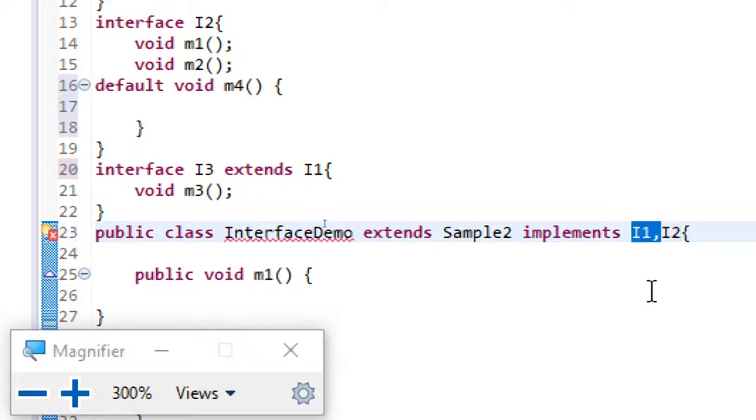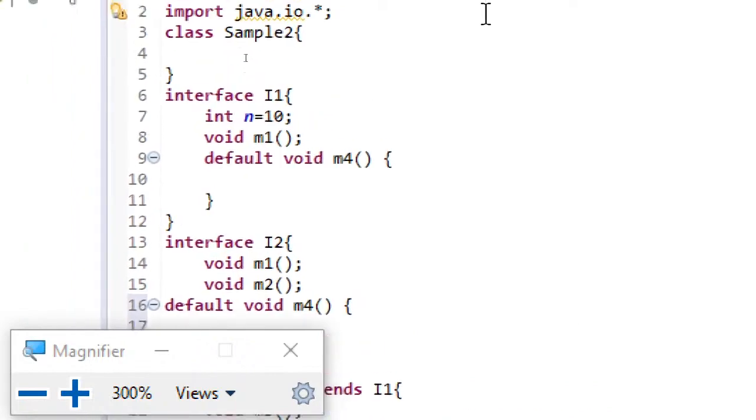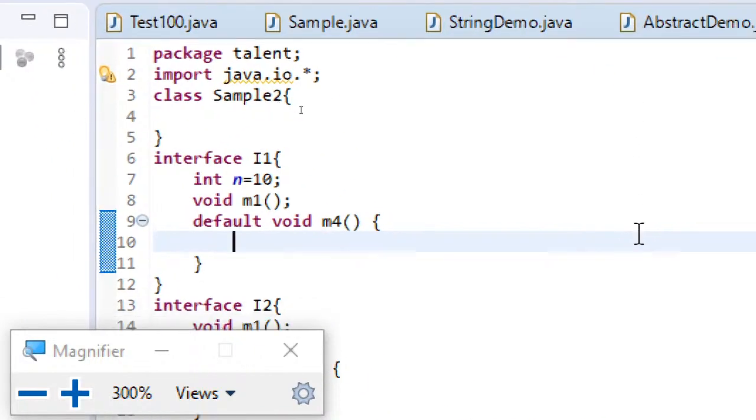This is how. So when I have both I1 and I2, again the compiler confuses which M4 method to be included. Is it of I1 or I2? So when I just remove that I1, you can see the error is vanished. So this is one small point which I haven't covered in the last session. Just remember that. Now let's get into today's concepts.